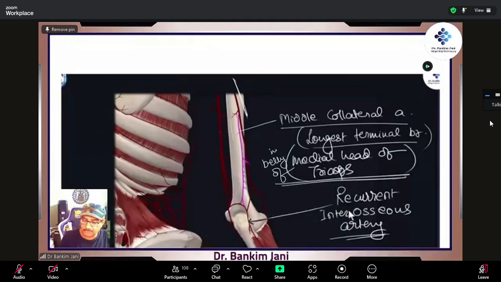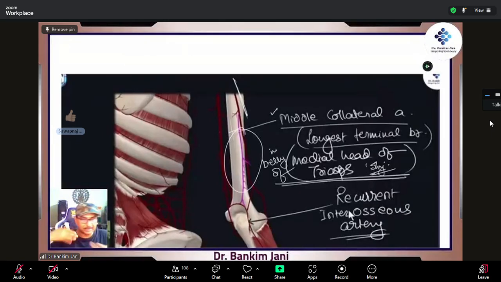This one is the middle collateral artery, this is from the top, and it is the longest terminal branch. And because this is the area where our medial head of triceps, that shy muscle, was lying over here, this middle collateral artery passes through the belly of the medial head of triceps, right? This is the middle collateral artery. Because it has no other option.